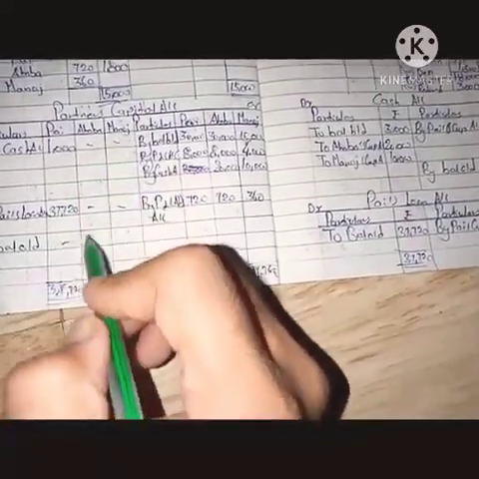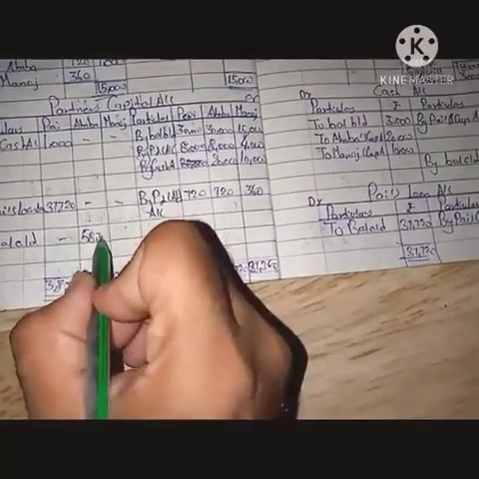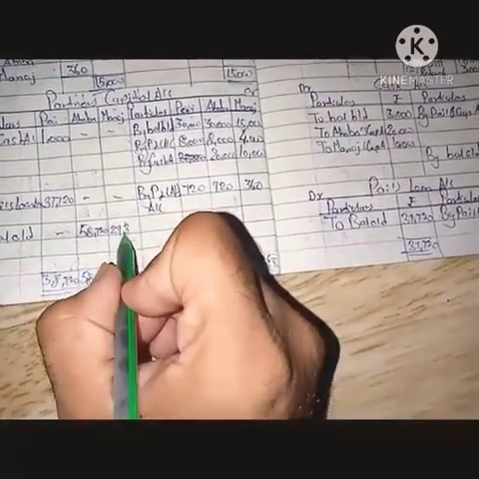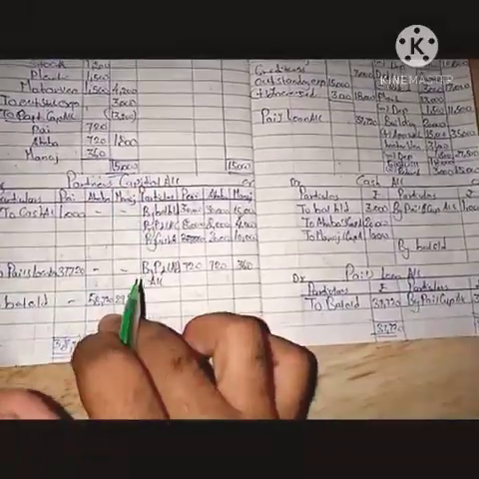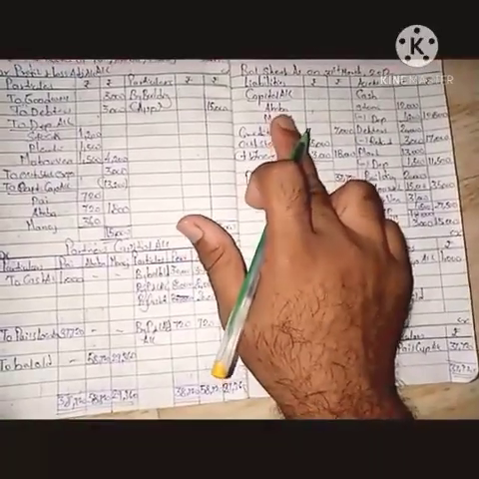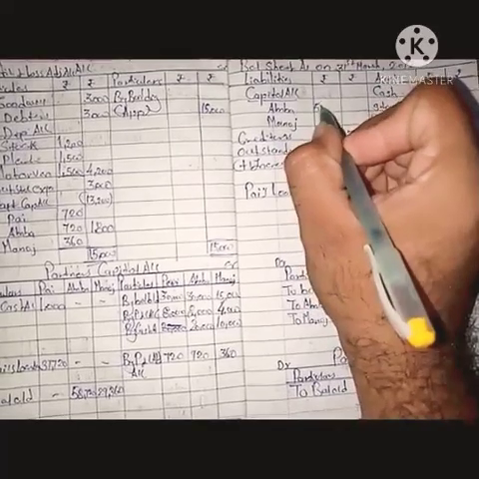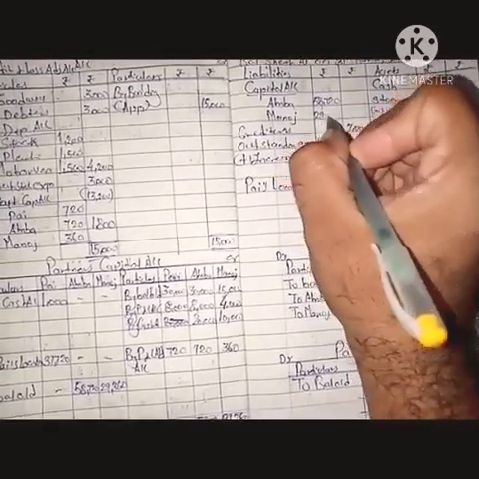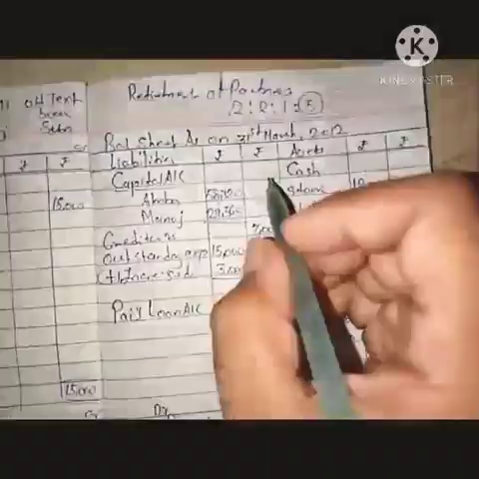Now there is no deduction for it, so the total will be the answer. 58,720, 29,360. In this particular account it is debited. This is the partners' capital account. In the next account it will be credited. There is no such credit, but liabilities are always credit. So Amba 58,720, 29,360. Make the total of this.